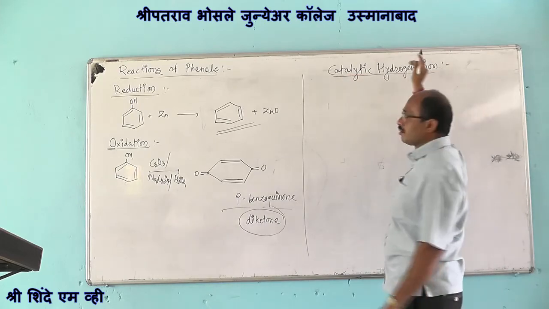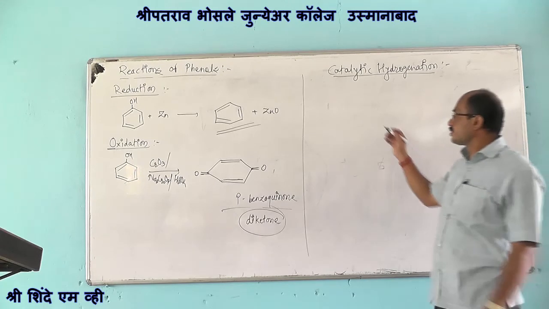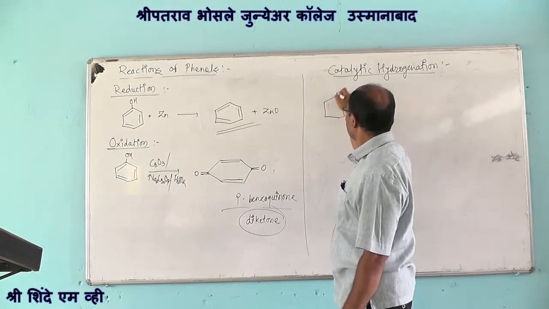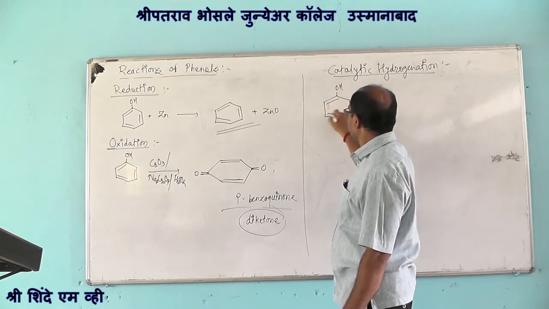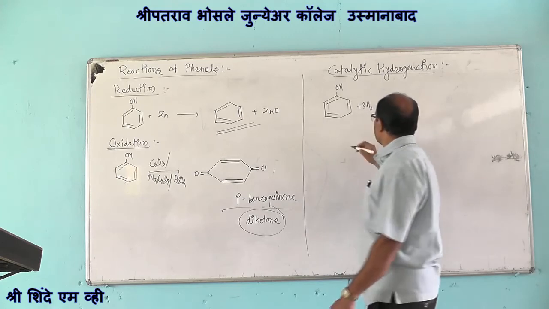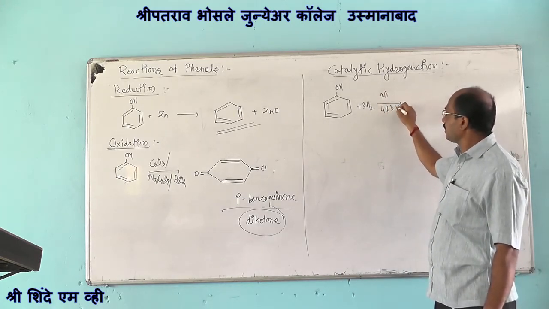Catalytic hydrogenation involves introduction of molecules of hydrogen. The vapors of phenol and hydrogen gas are passed over heated nickel at 423 Kelvin temperature.